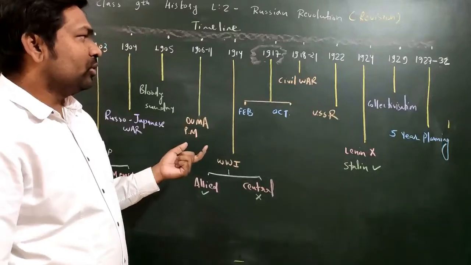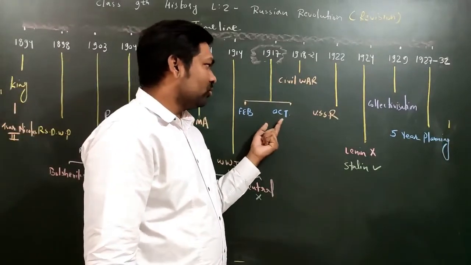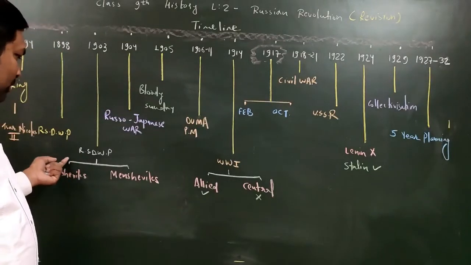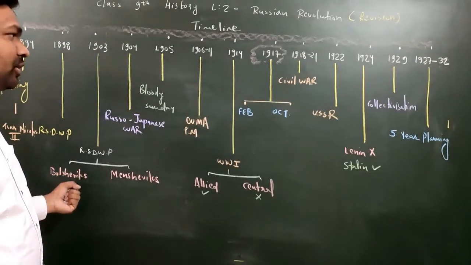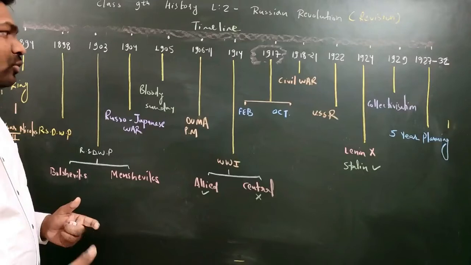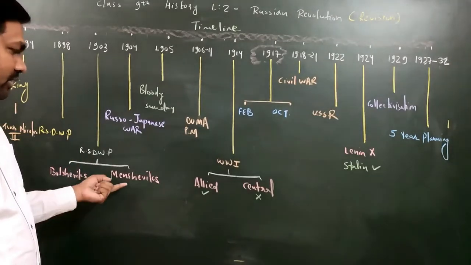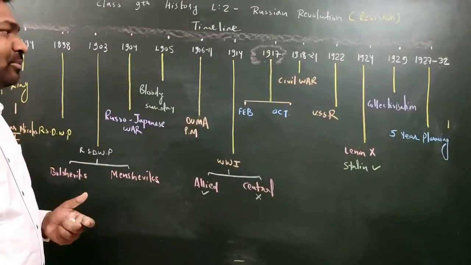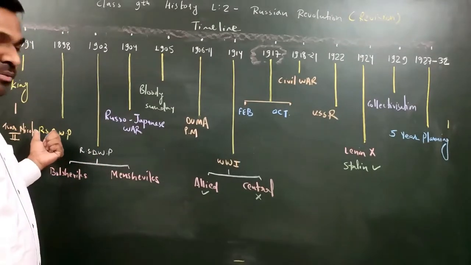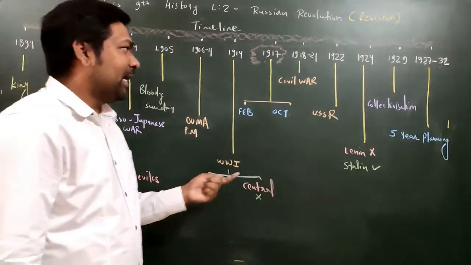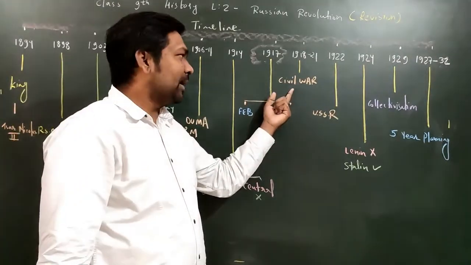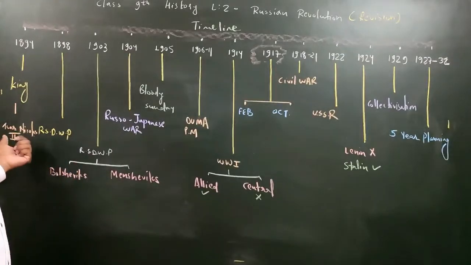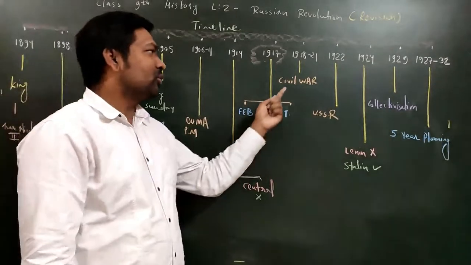After that, the October Revolution took place, and after the October Revolution, can you see these Bolsheviks? The Bolsheviks started controlling the entire Russia, but still some people were opposing the Bolsheviks. You can see the Mensheviks were there against the Bolsheviks, right? And some other people were still supporting the monarchic system. That is why civil war happened, between the people supporting the Bolsheviks and the people supporting the king, right? So I hope the civil war is also clear.